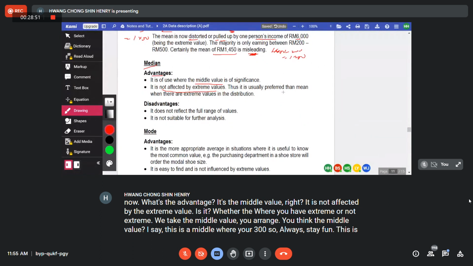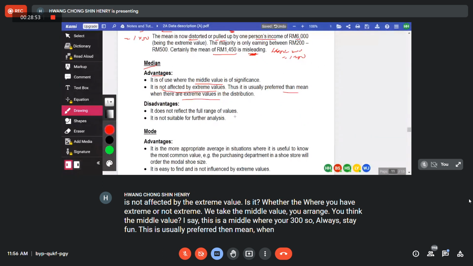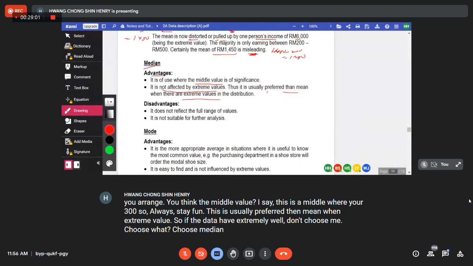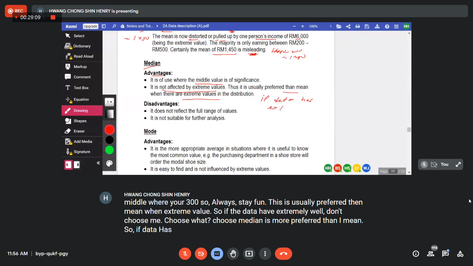This is usually preferred over the mean where there are extreme values. So if the data has extreme values, don't choose the mean. Choose what? Choose the median. It's more preferred than the mean. So if the data has extreme values, choose what? Choose the median.